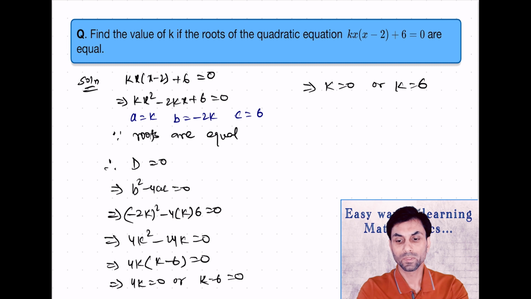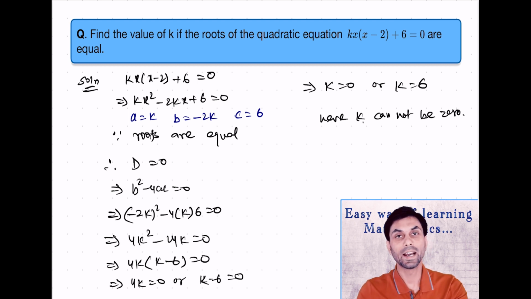Now we know that since k is the coefficient of x square, it cannot be 0. Here k cannot be 0 as it is the coefficient of x square. So therefore the value of k will be 6.